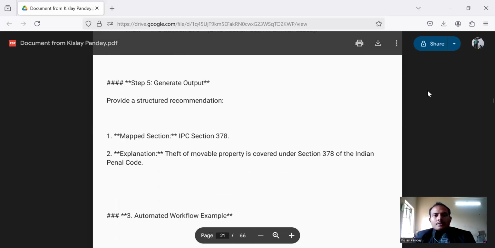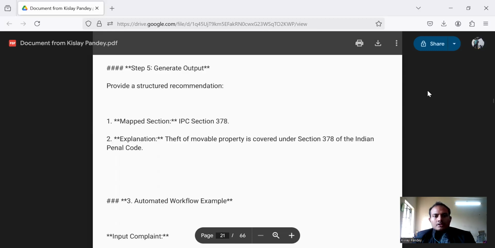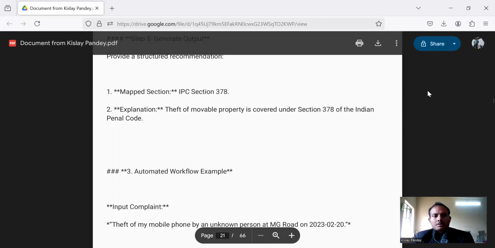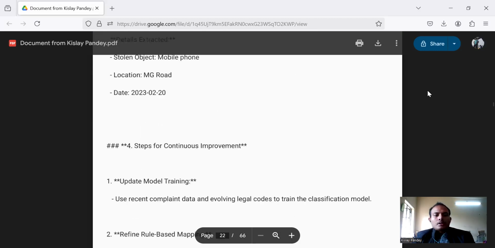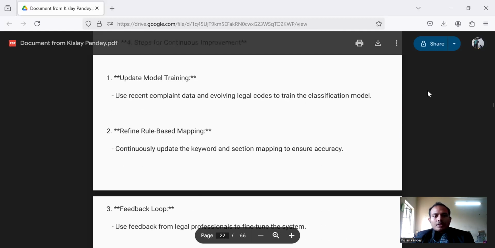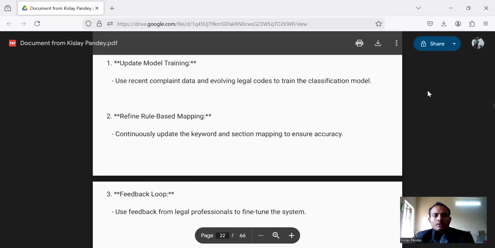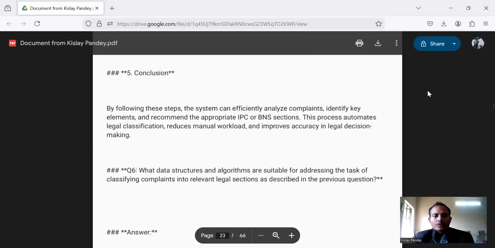In step 5, we will generate output: provide a structured recommendation mapping the section, like IPC 378, and explanation: theft of movable property is covered under section 378 of the Indian Penal Code. And then we move to continuous improvement: update model training, refine rule-based mapping, feedback loop.